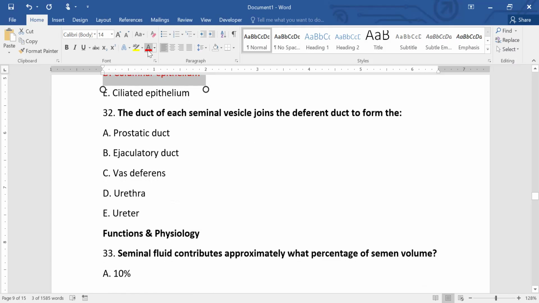The duct of each seminal vesicle joins the vas deferens to form the prostatic duct, ejaculatory duct, vas deferens, urethra, or ureter. So the correct answer is the ejaculatory duct.